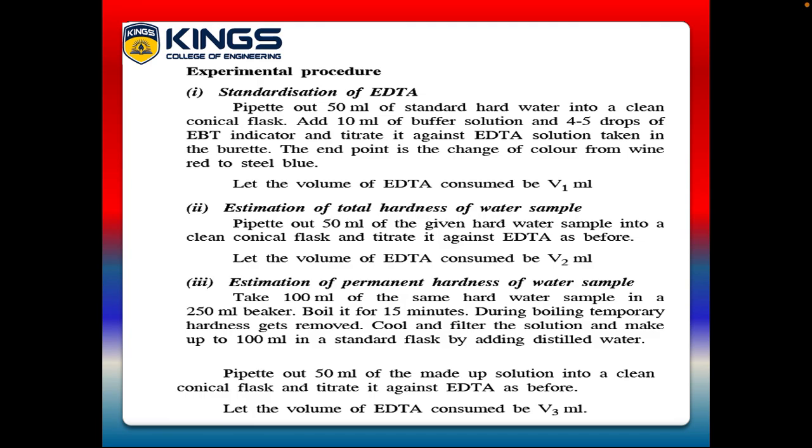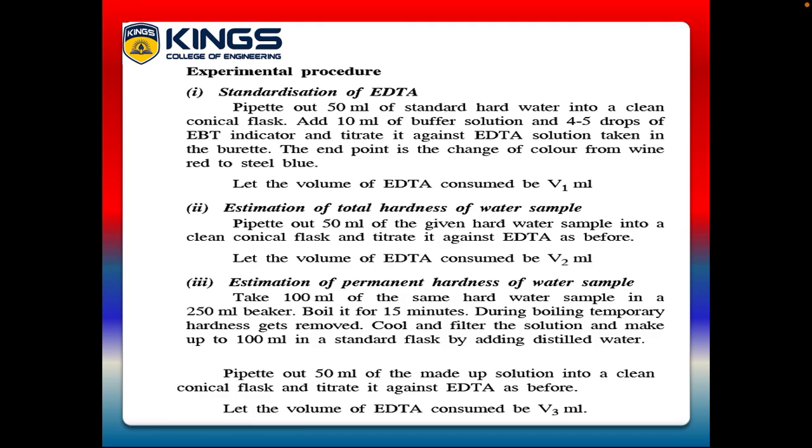Pipette out 50 ml of standard hard water into a clean conical flask, add 10 ml of buffer solution and 4 to 5 drops of EBT indicator, and titrate it against the EDTA solution taken in the burette. The end point is the change of color from wine red to steel blue. After the steel blue forms, immediately note the value from the burette. That is, the volume of EDTA consumed be V1 ml. You note it in the observation note. And second titration, estimation of total hardness of water sample.